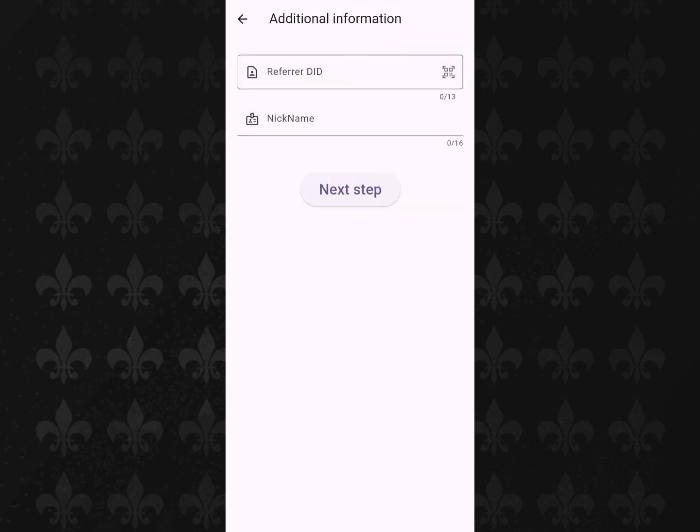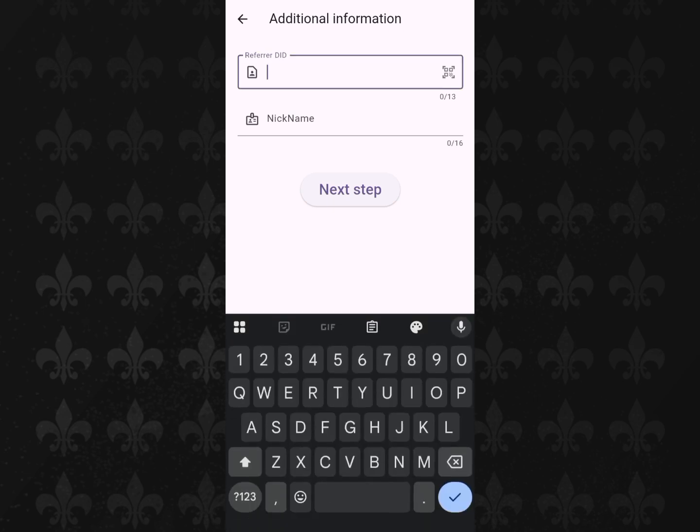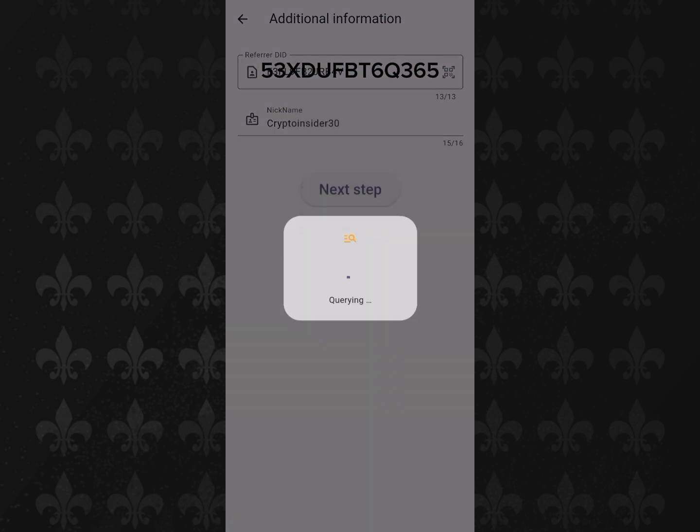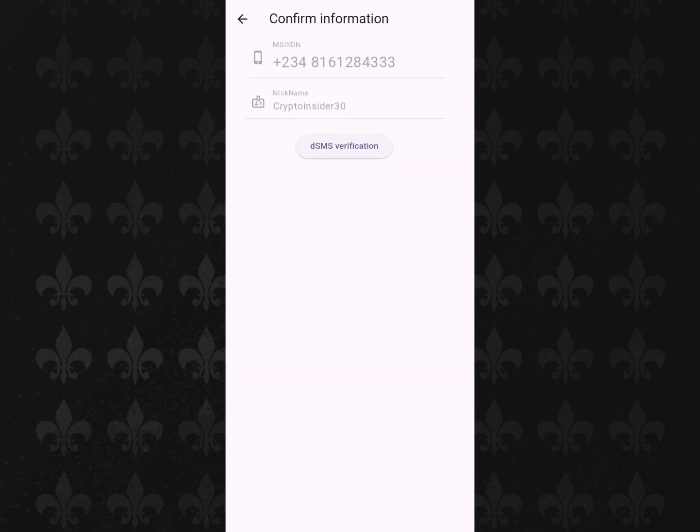So the next phase is to paste your referral ID. My referral ID will be in the description, and you need the referral ID to progress to the next phase. I already have one, so I'm just pasting it here. Then set your nickname. Okay, so we've set our number and nickname and everything. Go over to click on the SMS verification.